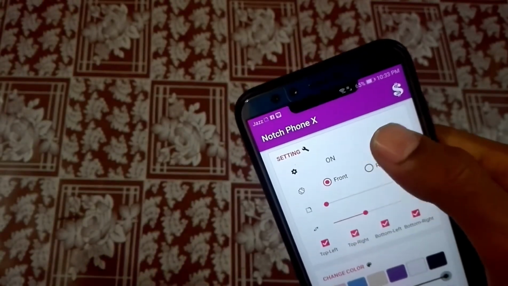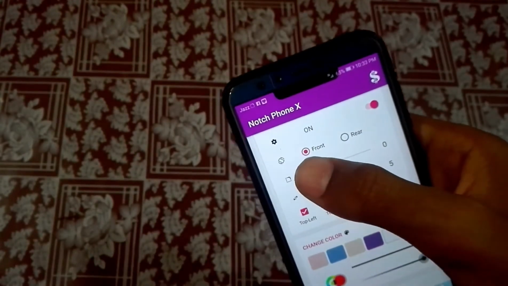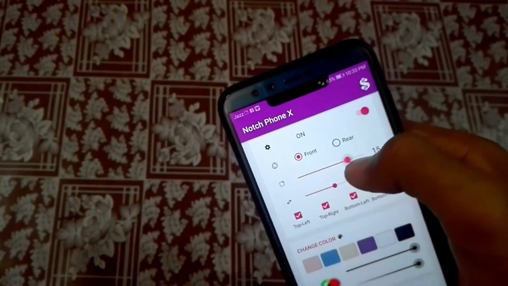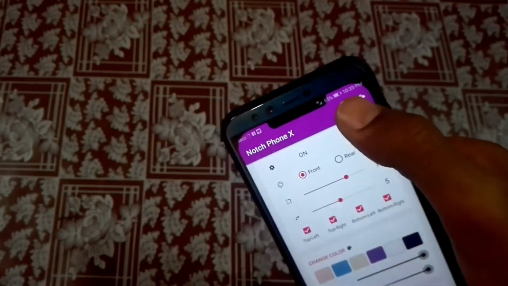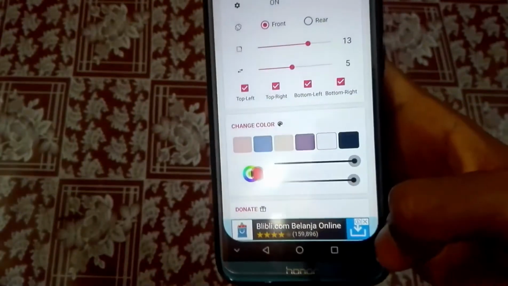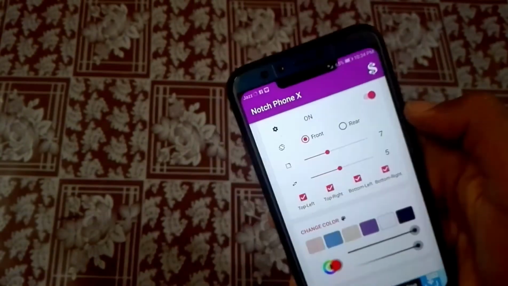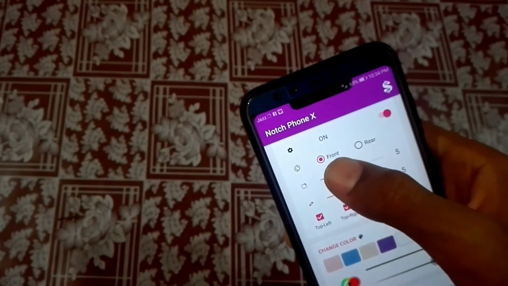Here you can turn on or off your notch. You can adjust the round corners from here. Here you can see that I have increased this size and the corners have been rounded from 4 edges, and you can select how much corners you want to round.